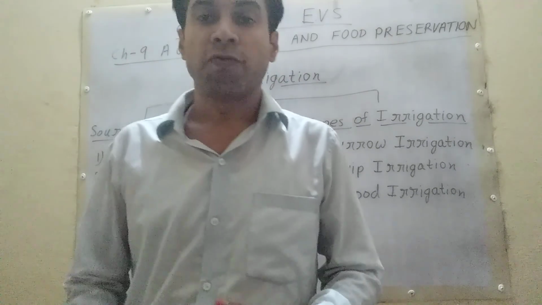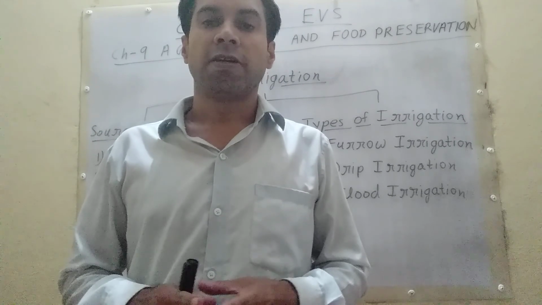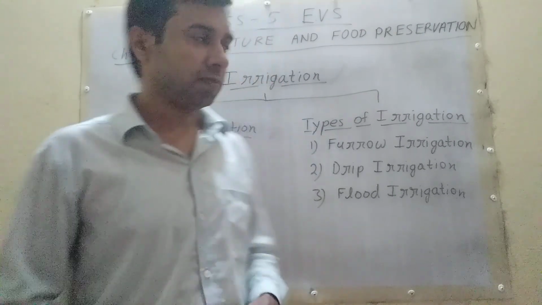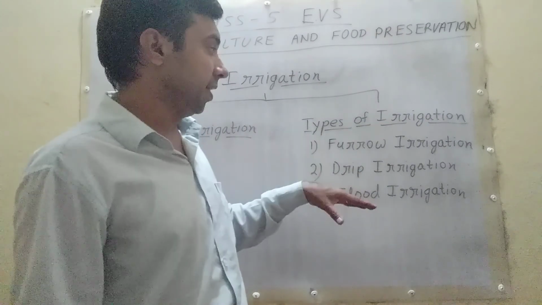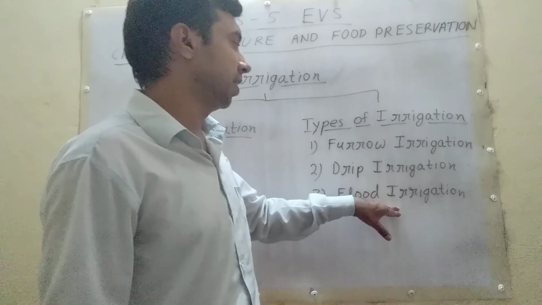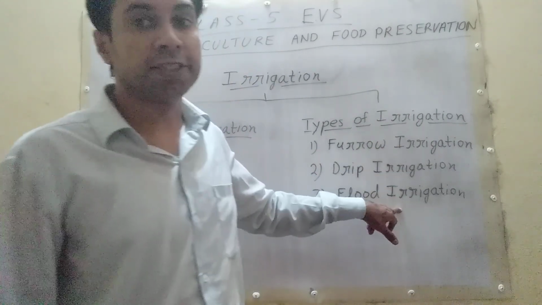Student, farmers in India use various types of irrigation depending on the crops they are growing. Now, types of irrigation: furrow irrigation, drip irrigation, flood irrigation.